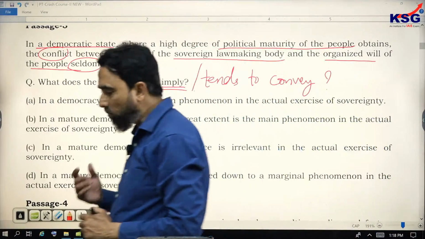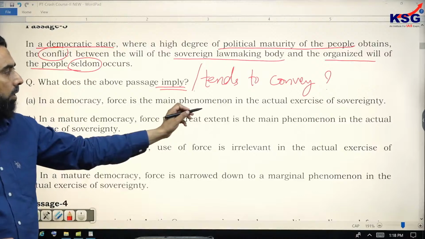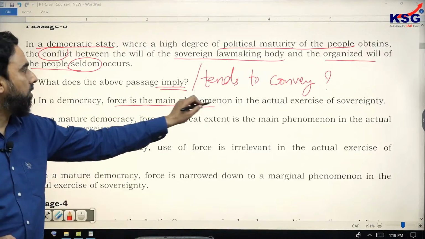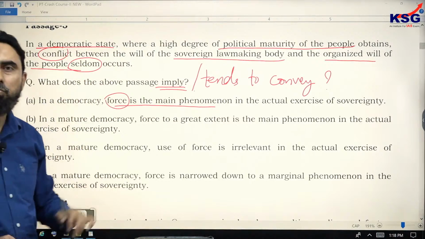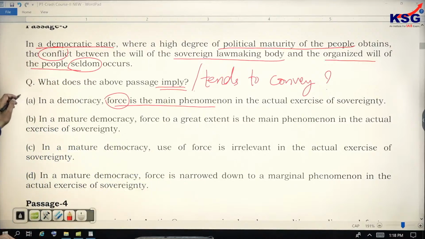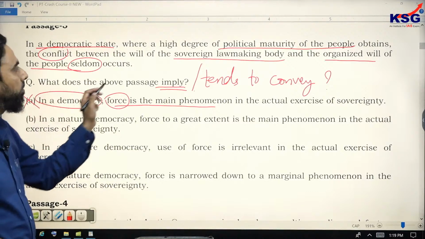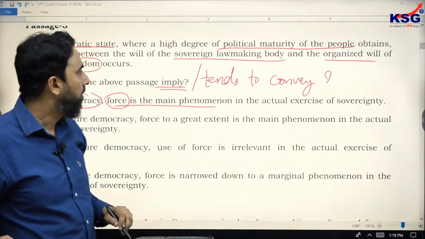So let's evaluate the options. The main point you have understood. The first option says, in a democracy, force is the main phenomenon in the actual exercise of sovereignty. Force is the main phenomenon. When the conflict is very rare, how can force be the main phenomenon? Because force is used when there is a conflict. So of course this option is wrong. Plus this option is just talking about a democracy in general, but the passage is talking about a particular type where political maturity of people has obtained.